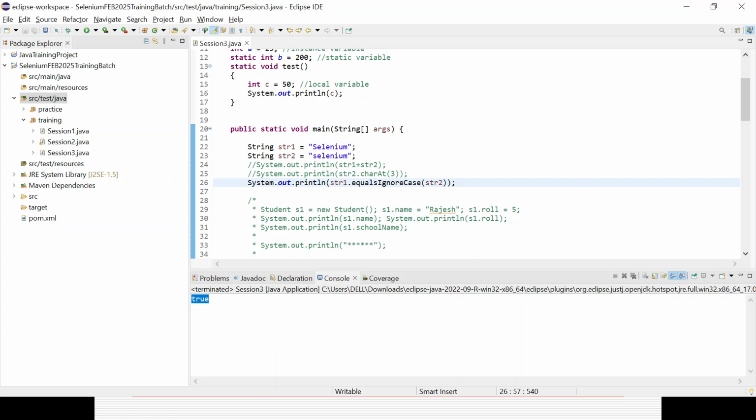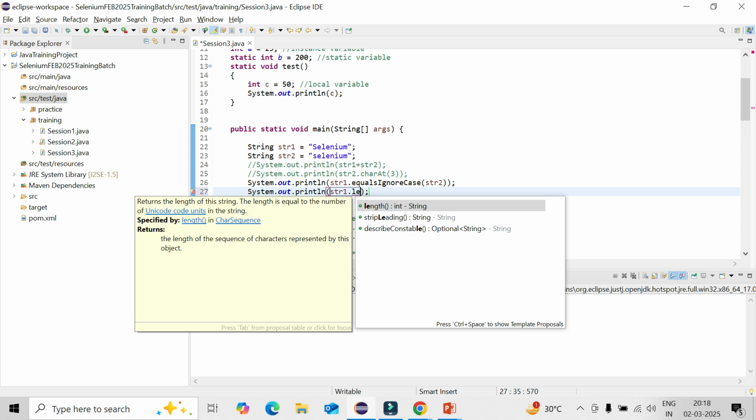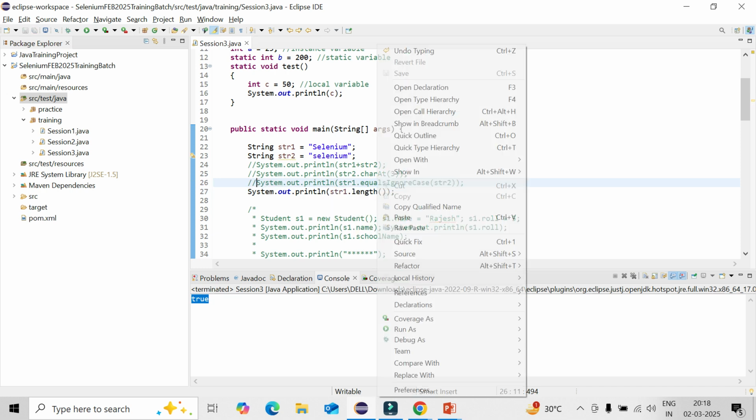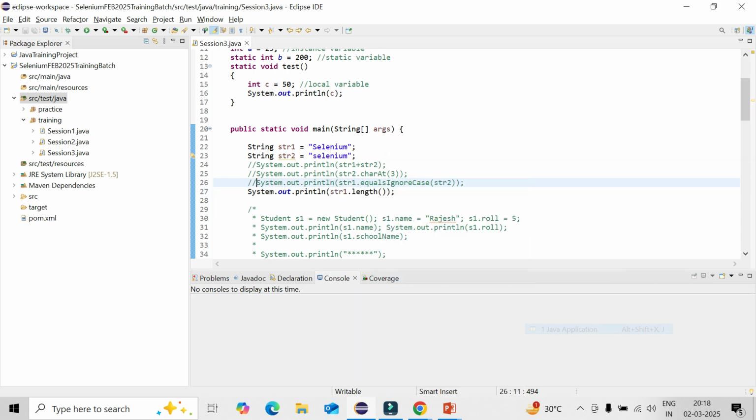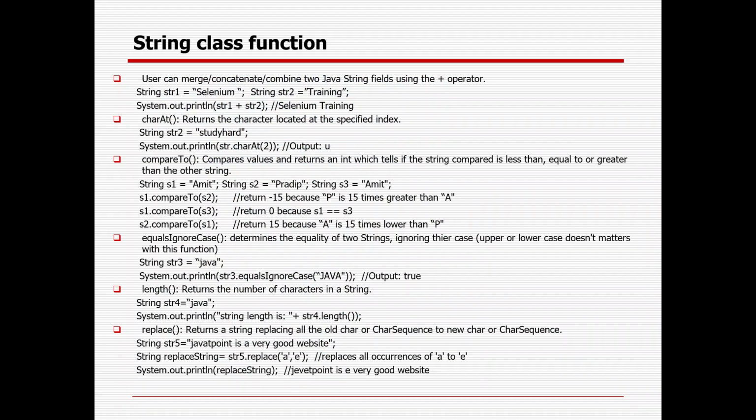Then I can get the length. So what is my length? That one you already saw, size, right? But for here you need to use string dot length. Its return type is integer, coming from the string class. Length is 8. So what is the Selenium? 1, 2, 3, 4, 5, 6, 7, 8 characters. So it is 8. Length is 8 characters.